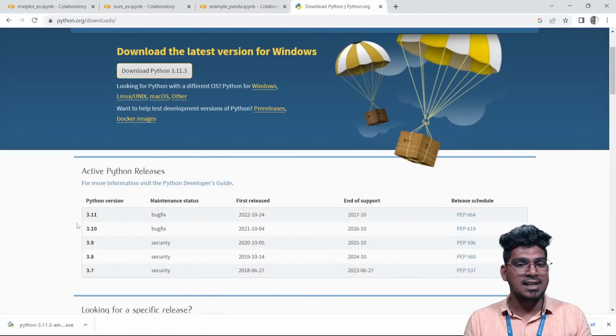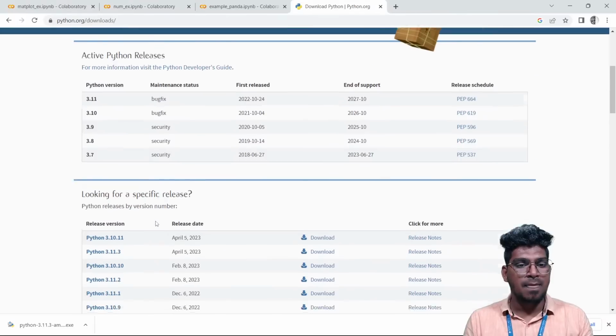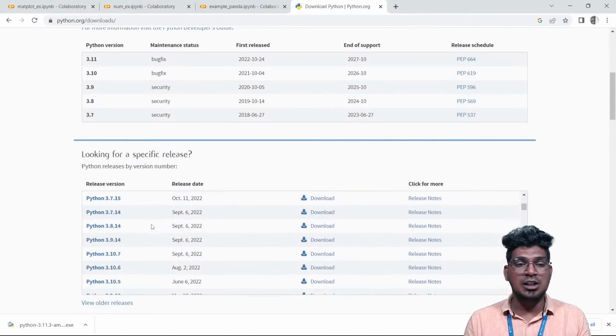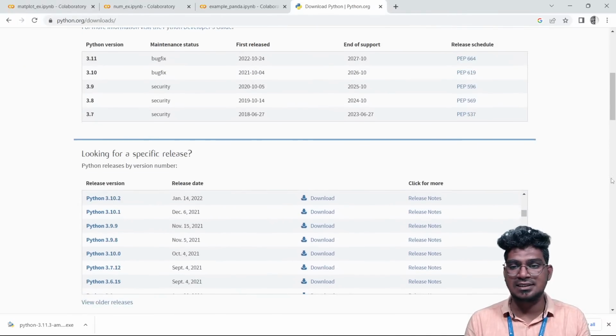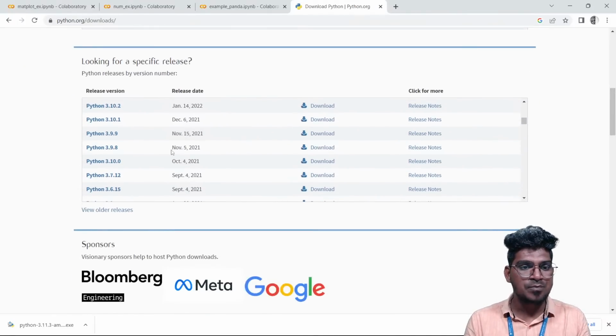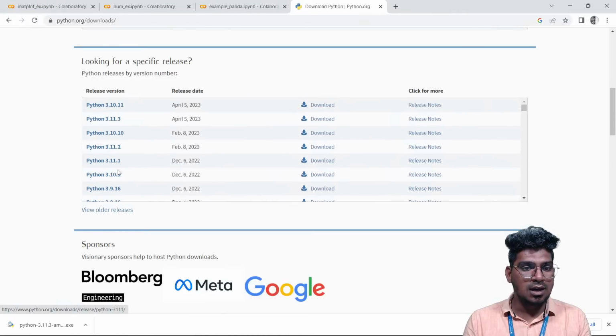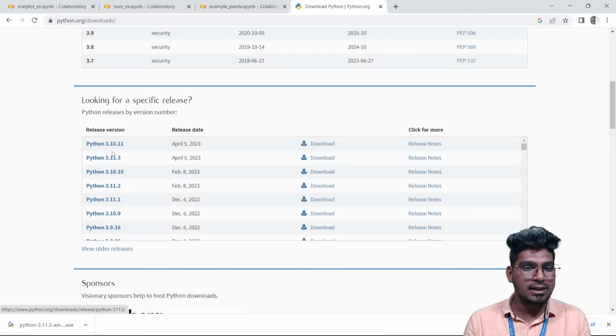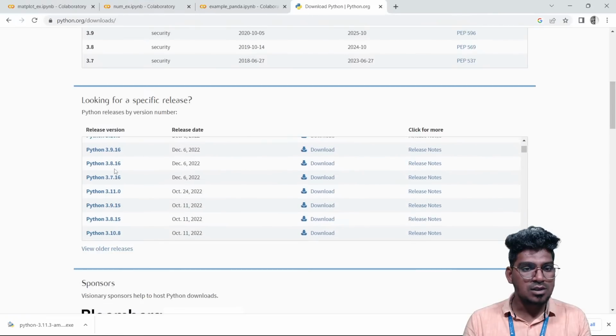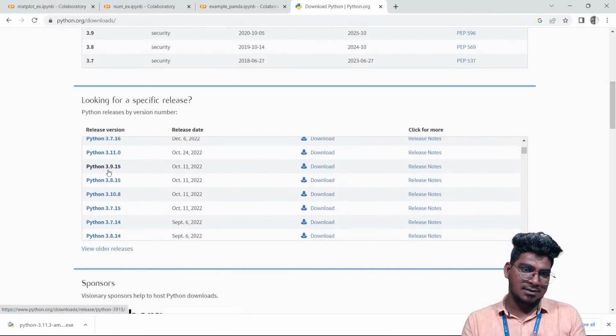Otherwise, if you need a past version, you can see the released versions here. For example, I installed 3.10.4, and several past versions will be there.